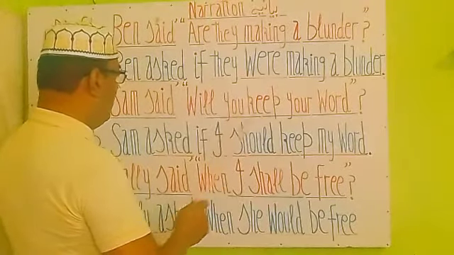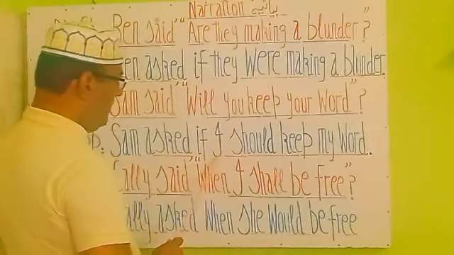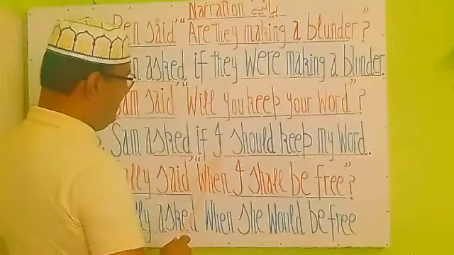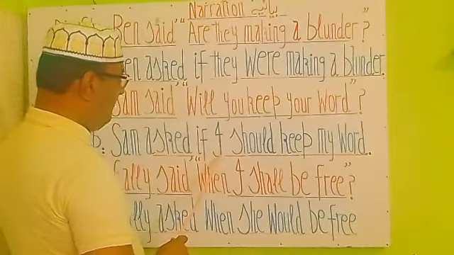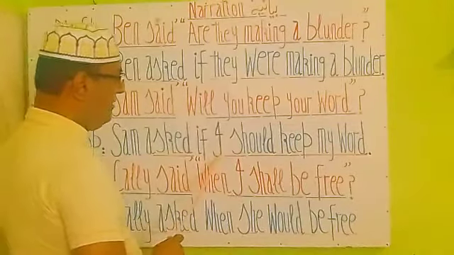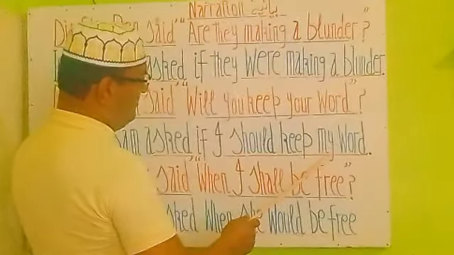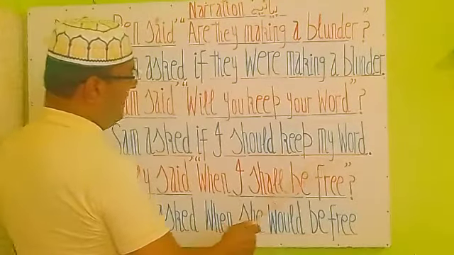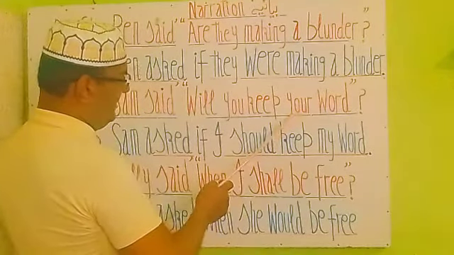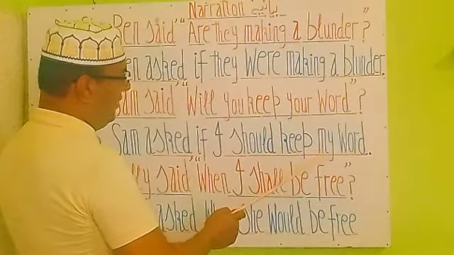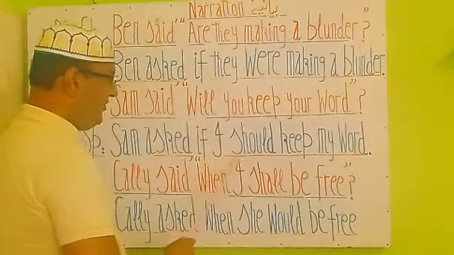Here we had you and your, so now because the subject has changed, इसके मुताबिक हमने इसकी possessive form लिखनी है, that is my. So I should keep my word. So your is replaced by my according to the subject of this statement.